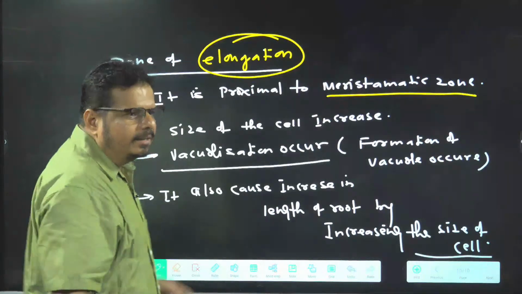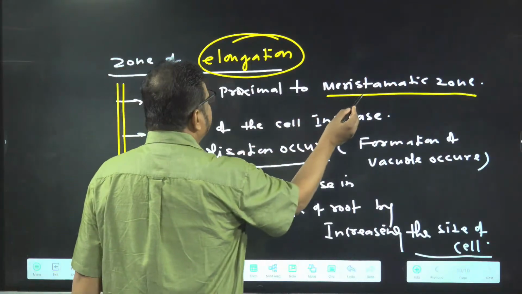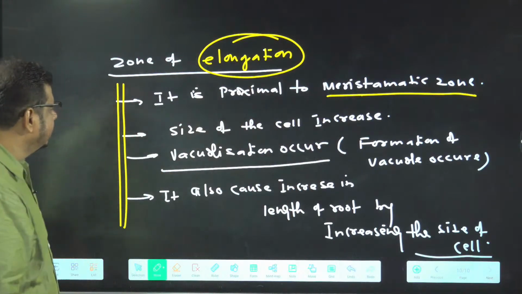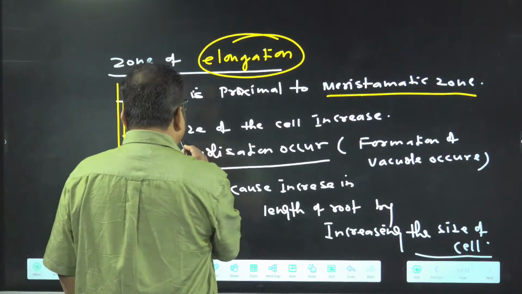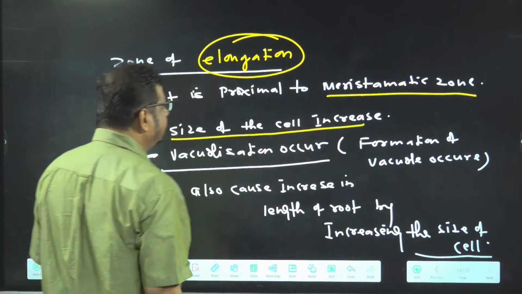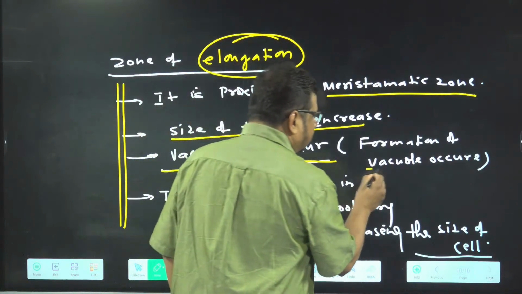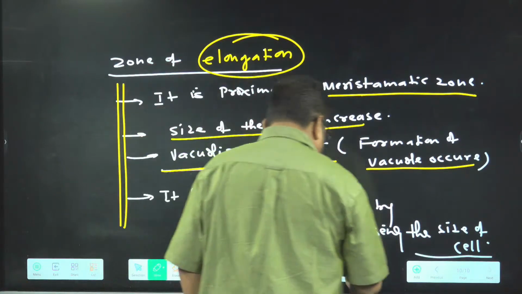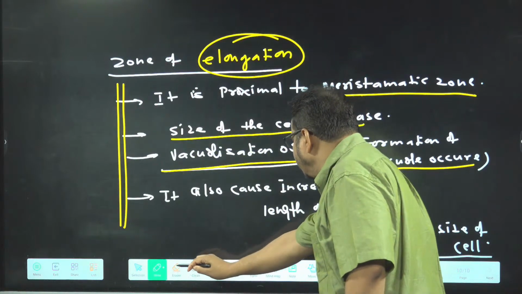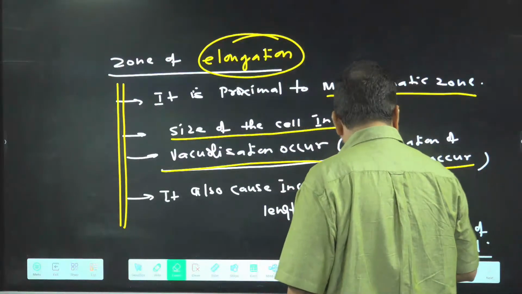Is it right now? Clear? Proximal to meristematic zone is what? Zone of elongation. In this zone, what happens? Size of the cell increase. Vacuolization occur. Formation of vacuole occur. Getting the things or not? Formation of who occur? Vacuole occur. Okay.